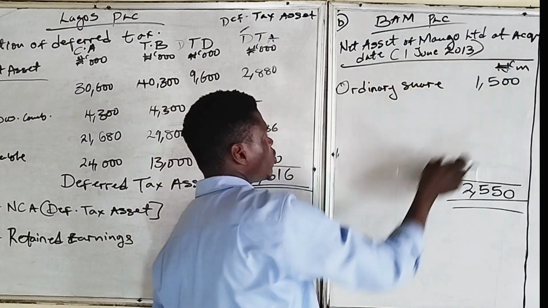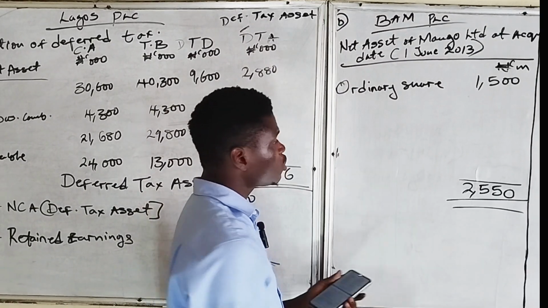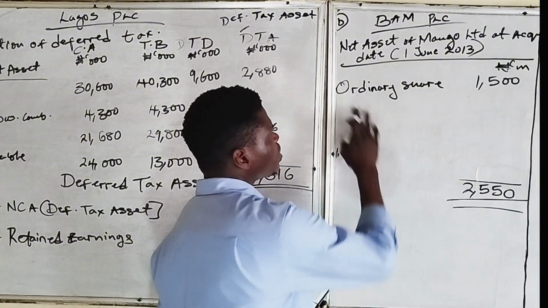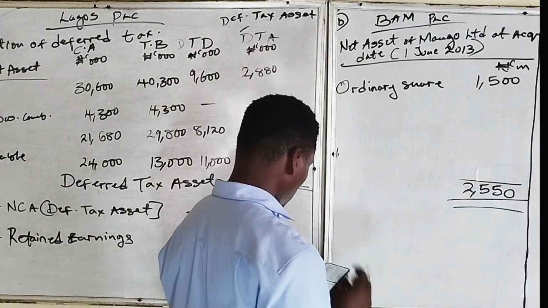So everything we have here must equal 2,550,000,000, according to the question.